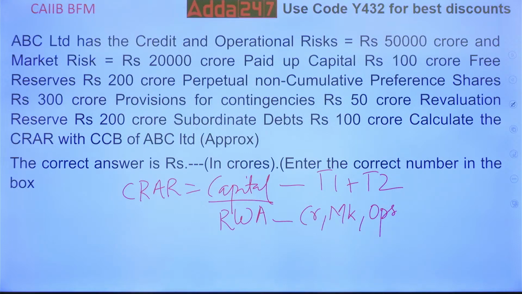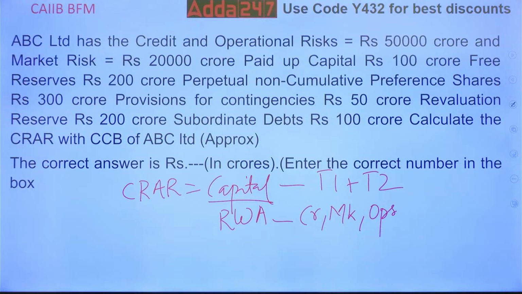Give me fast. In the meantime, I'll share it on the groups also. Kindly everyone join fast. Give me the answer for tier 1.